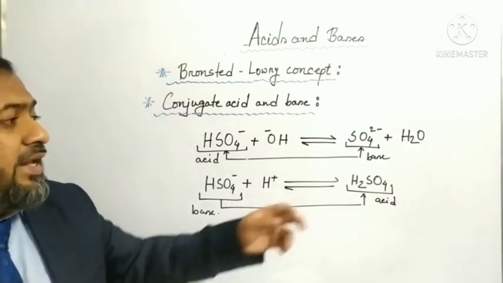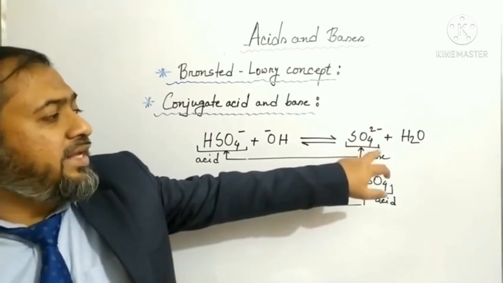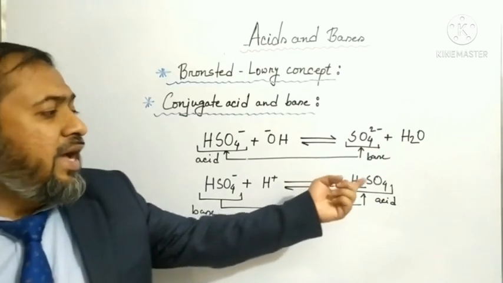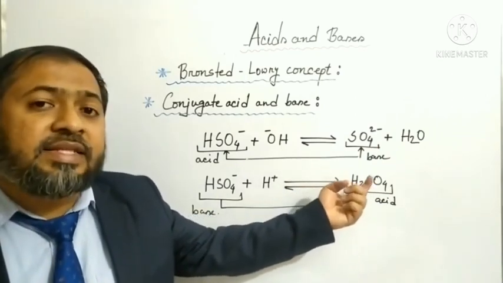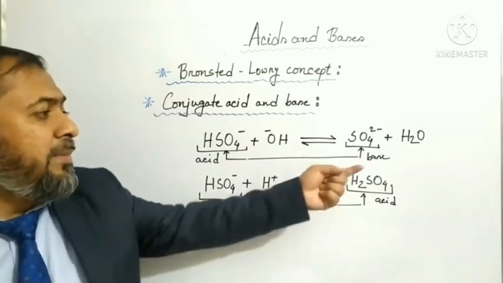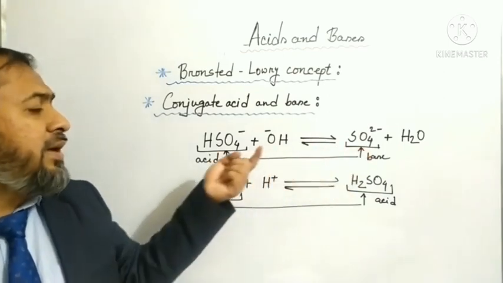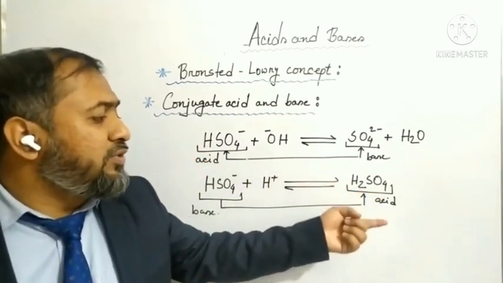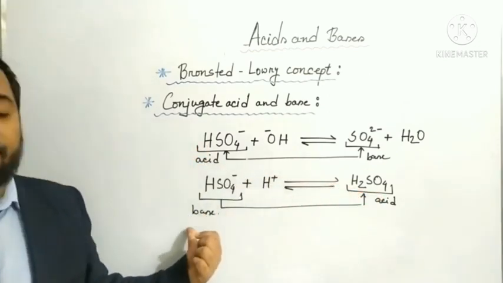You can see here sulfate ion has a clear tendency to receive proton ion. On the other hand, hydrogen sulfate or sulfuric acid has a tendency to donate proton ion. Therefore, sulfate ion is the conjugate base of hydrogen sulfate and sulfuric acid is the conjugate acid of hydrogen sulfate.